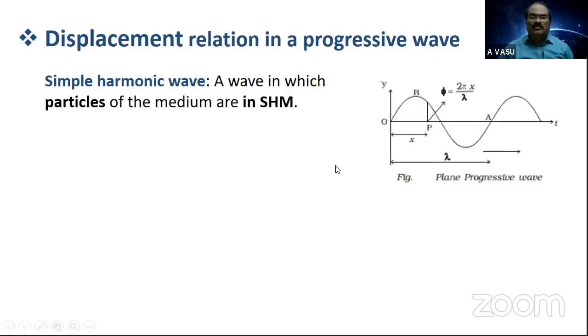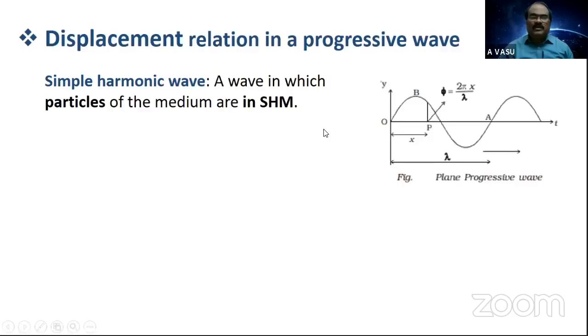Now here, for ease and convenience, we consider the vibrations or oscillations of the particles of the wave to be SHM. Such a wave in which particles of the medium are in SHM is called a simple harmonic wave.